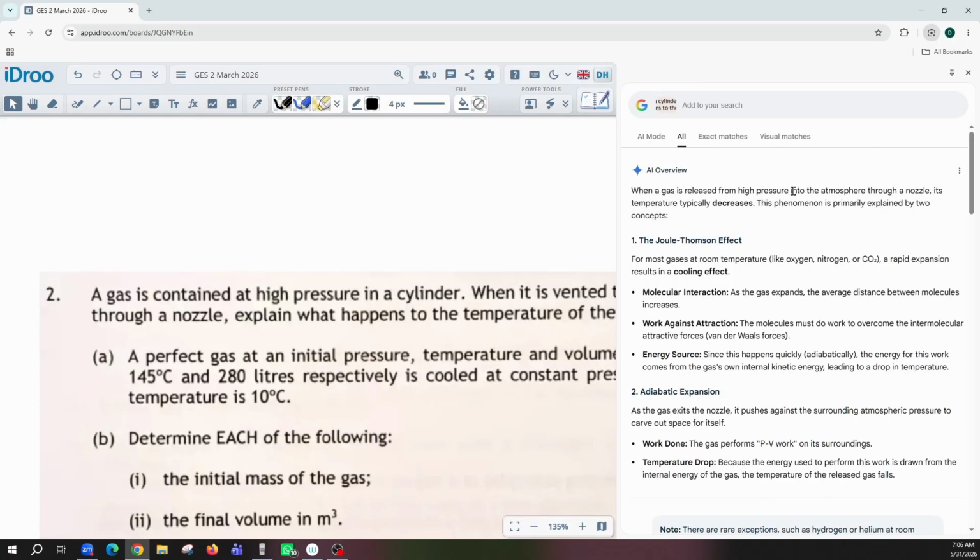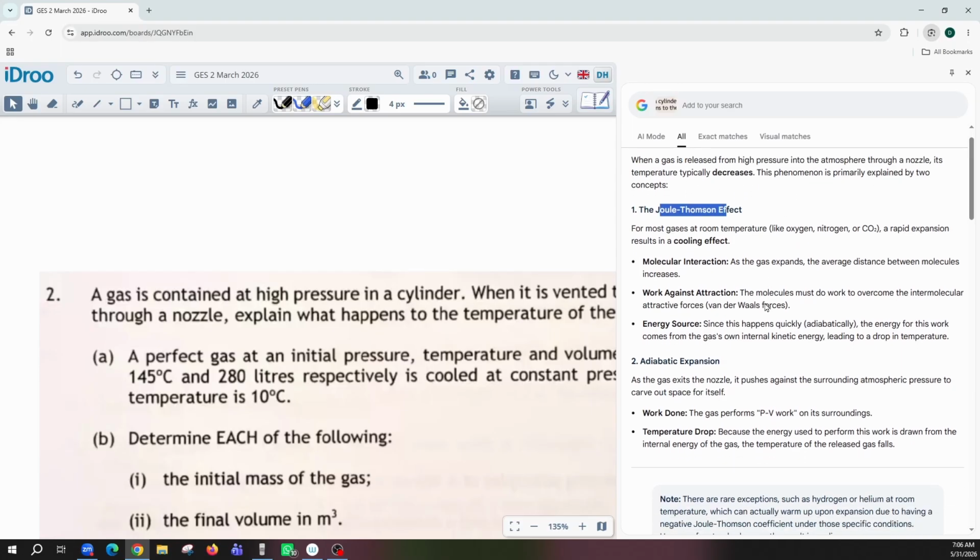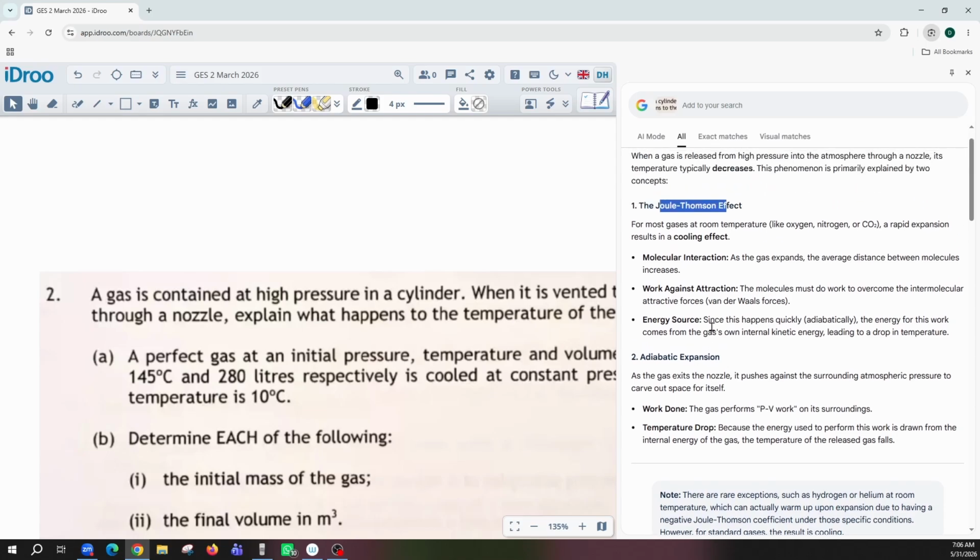When a gas is released from a high pressure to the atmosphere through a nozzle, its temperature typically decreases. The phenomenon is primarily explained by two concepts. Whoa, the Joule-Thomson effect. Whoa, that's cool. I don't know anything about this. Adiabatic expansion: a gas exiting pushes against the surrounding atmosphere to carve out a space. PV work, the surroundings, temperature drop. You see, it's really complicated.